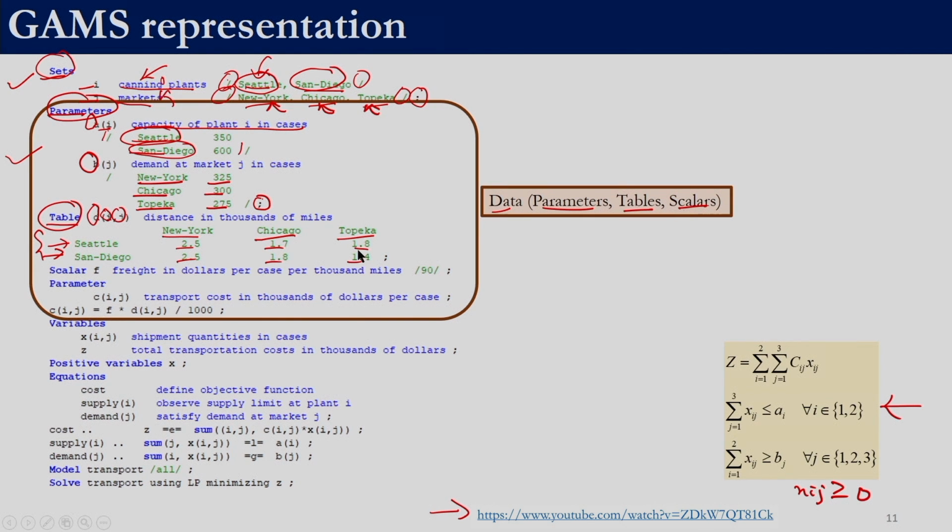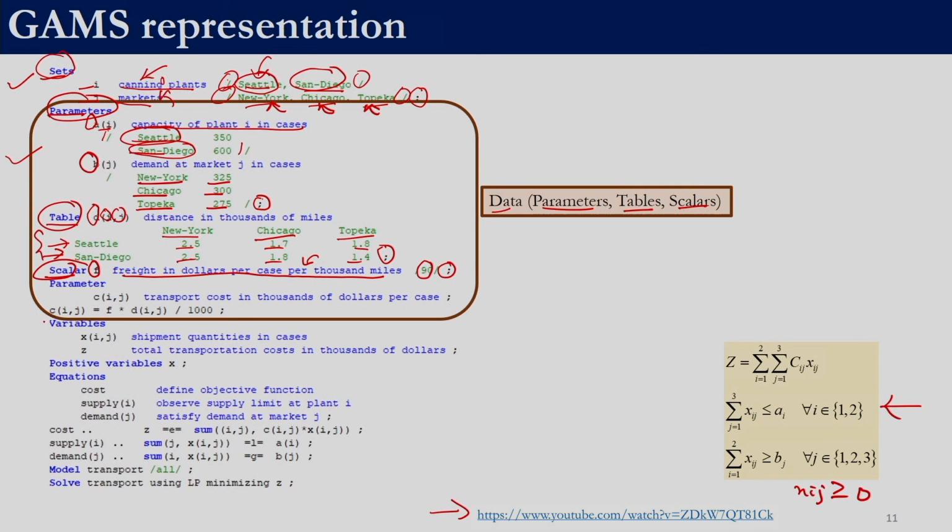So, we directly write those values, and once we are done defining the table we need to end it with a semicolon. So, we have seen sets, parameters and table. We can also provide data in terms of scalar. Scalar is a keyword. Over here we are defining a scalar f. The description of f is freight in dollars per case per 1000 miles. This is a description and the value is again entered between these 2 slashes. The value in this case is 90. Once we are done defining scalars we again need to end it with a semicolon.